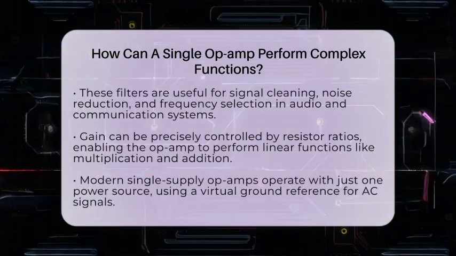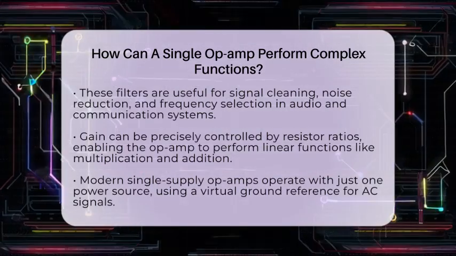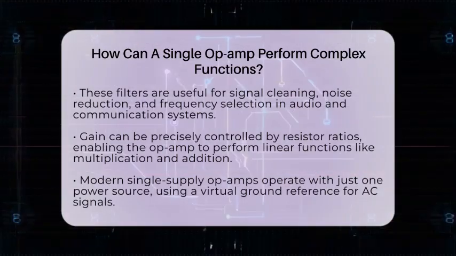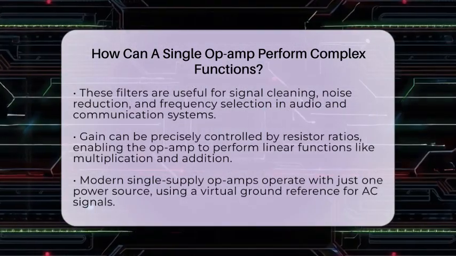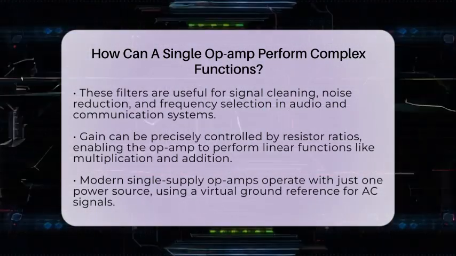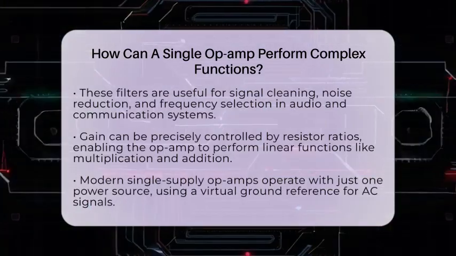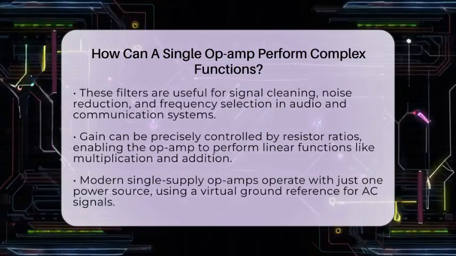The gain of the op-amp circuit can also be precisely controlled by resistor ratios. By adjusting these resistors, you can set the exact amplification needed. Sometimes, you need to add offset voltages to shift the output up or down, which is useful in sensor applications. This way, the same op-amp can perform linear functions like multiplying and adding signals, which are fundamental in many analog systems.